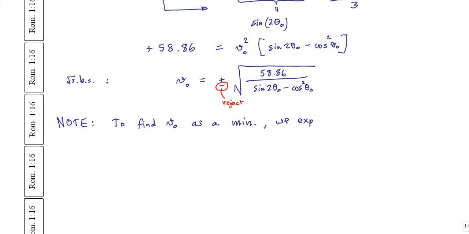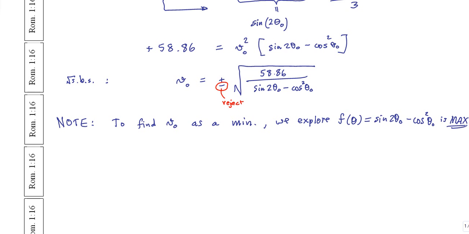we explore, I'm going to relabel the bottom stuff as f of theta, a function of theta: sine of the double angle minus cos squared of the single angle, max. We explore where f of theta is max.